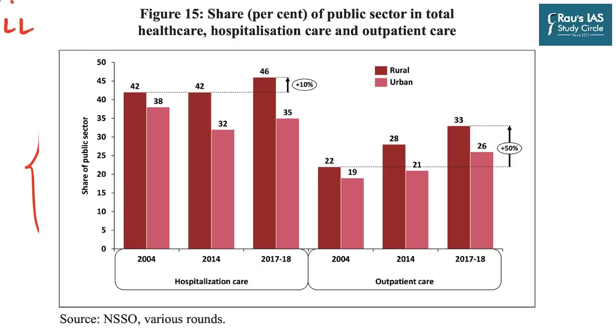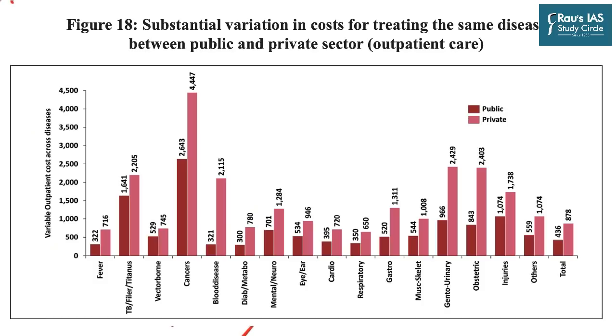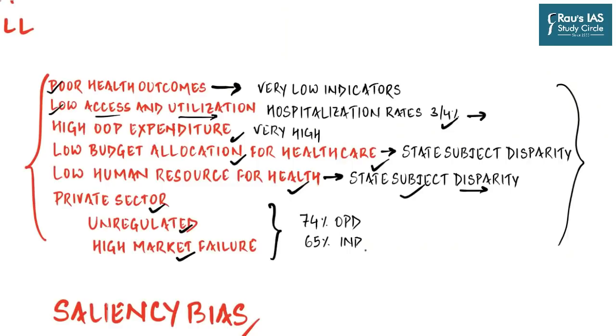Around 74% of outpatient care and 65% of overall hospitalization care is being provided through the private sector in urban India. And if you compare the cost of treatment between public and private sector for the same kind of disease, as you can see on the screen, there is a vast difference. If you plot the same data in a state-wise and a city-wise manner, there is also a stark difference, and so that is why there is a need for regulation. So these are the major issues plaguing our health sector.